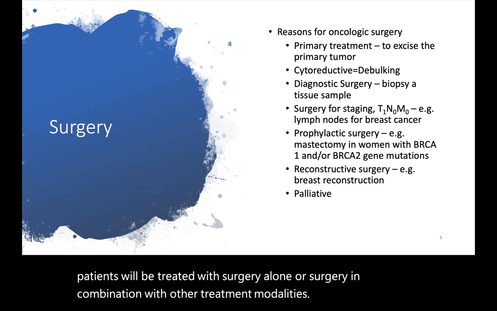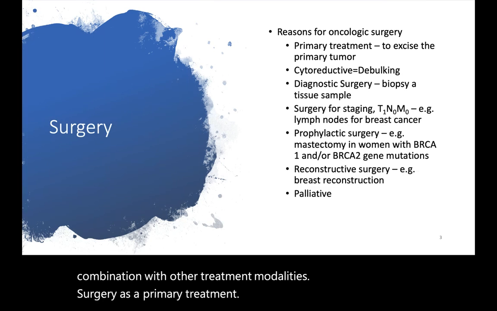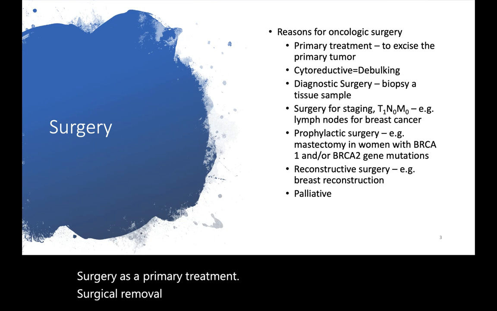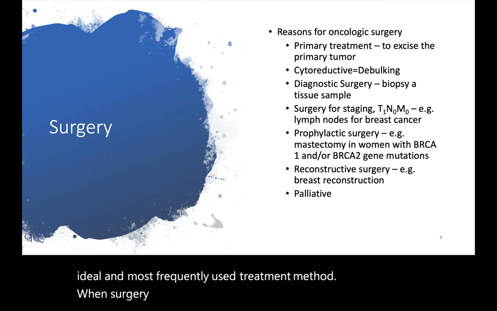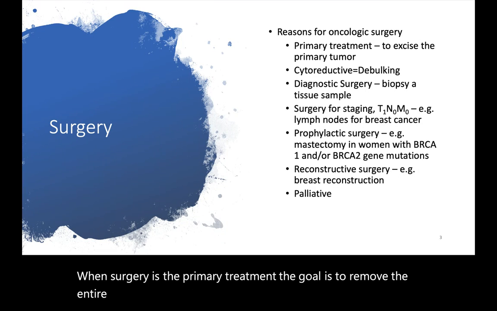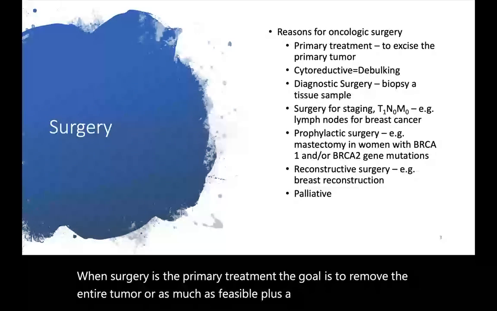Surgery as a primary treatment. Surgical removal of solid tumor cancers, if possible, remains the ideal and most frequently used treatment method. When surgery is the primary treatment, the goal is to remove the entire tumor or as much as feasible plus a margin around the tumor.